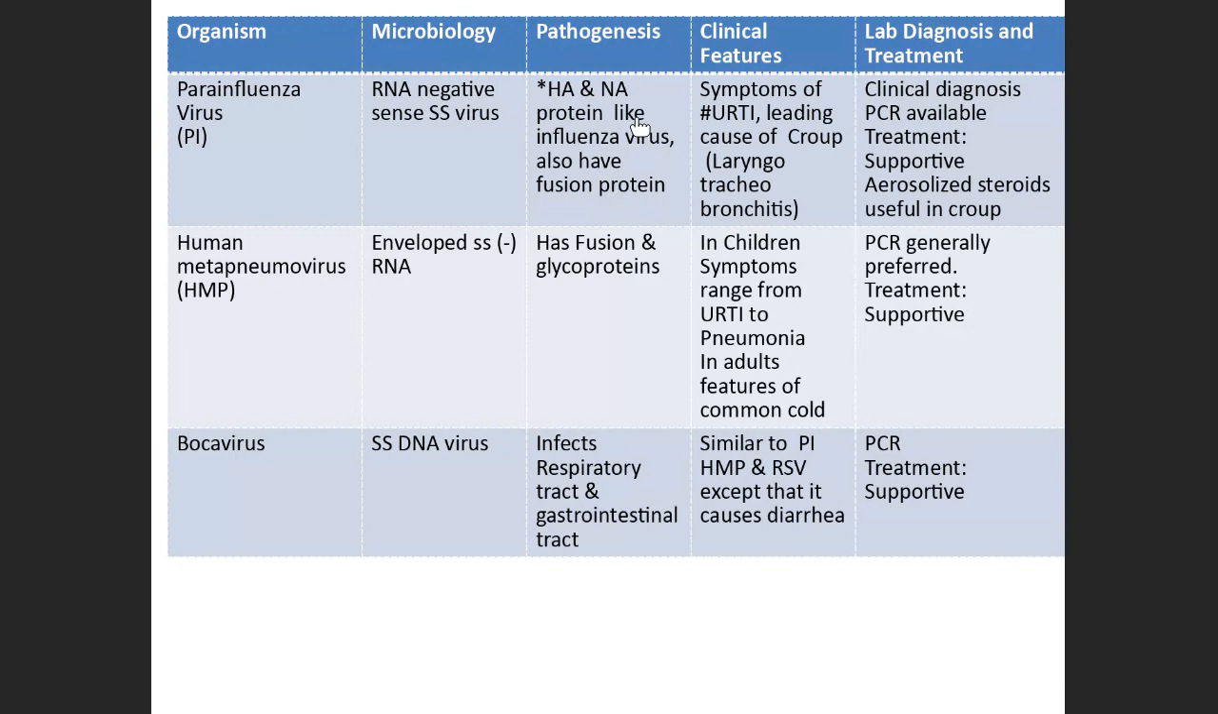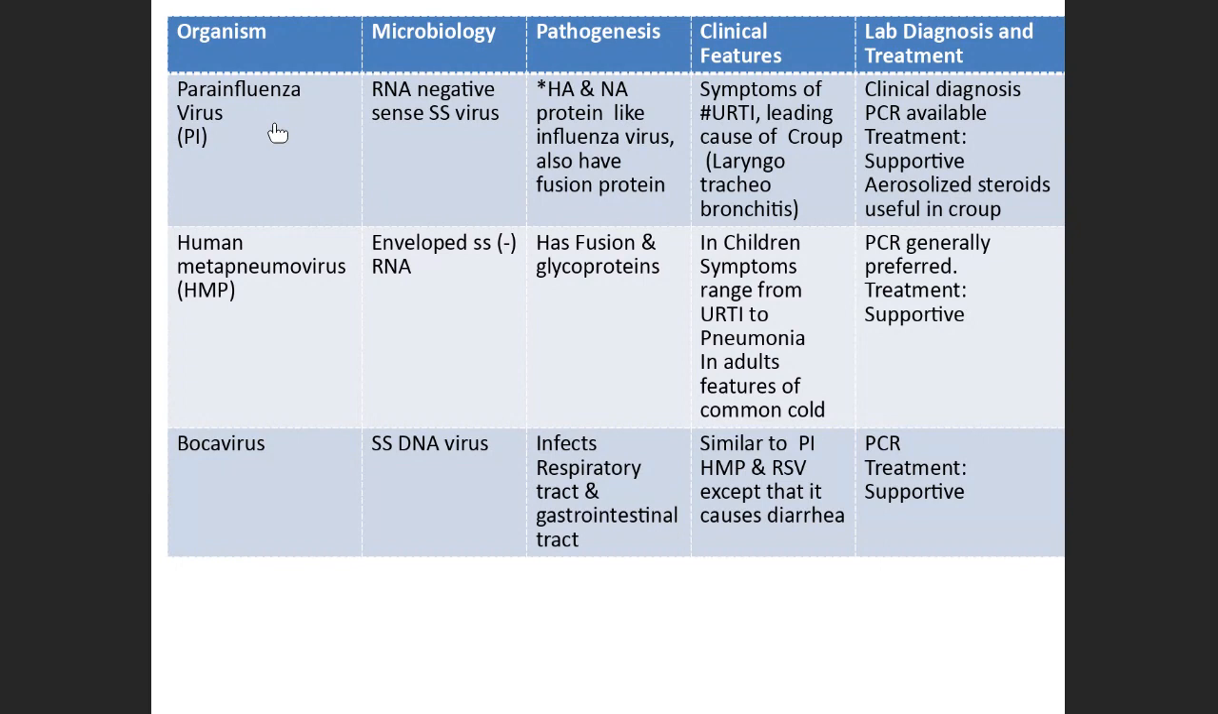Clinical features: it shows the symptoms of upper respiratory tract infection, the common symptoms we see. Apart from that, it is a cause of croup, that is laryngotracheobronchitis. And the diagnosis is always clinical. Treatment is supportive. Apart from supportive treatment, we also give them aerosolized steroids. All right, that was parainfluenza virus.